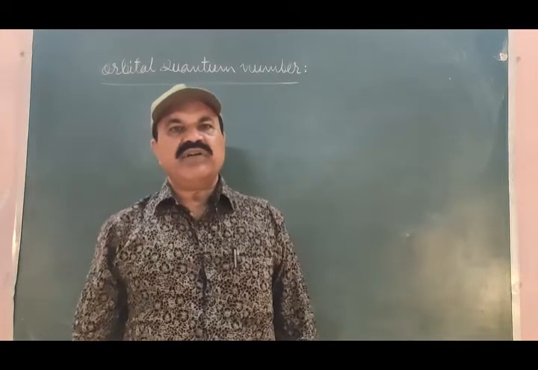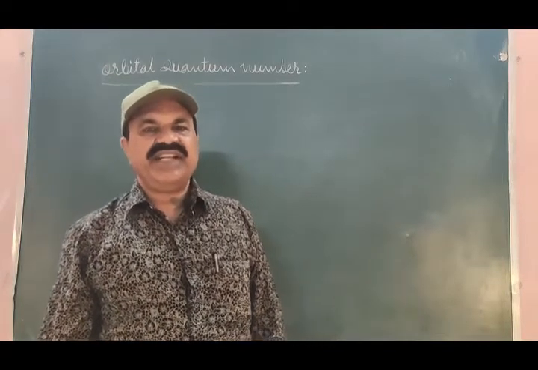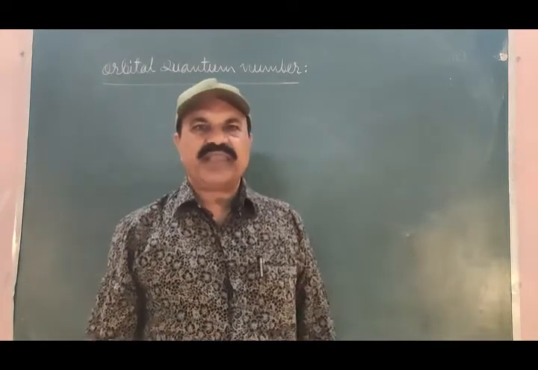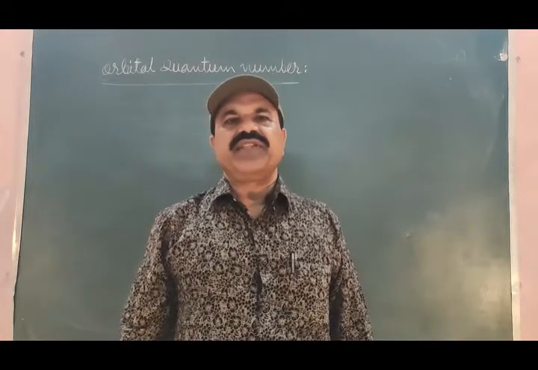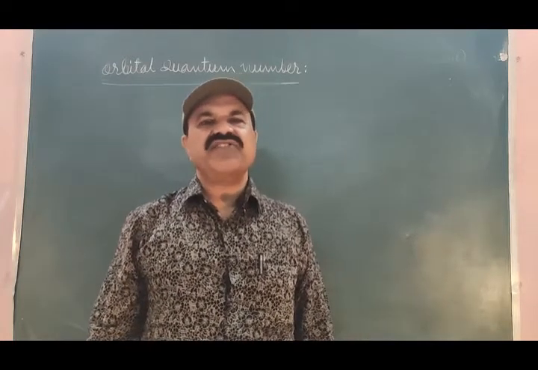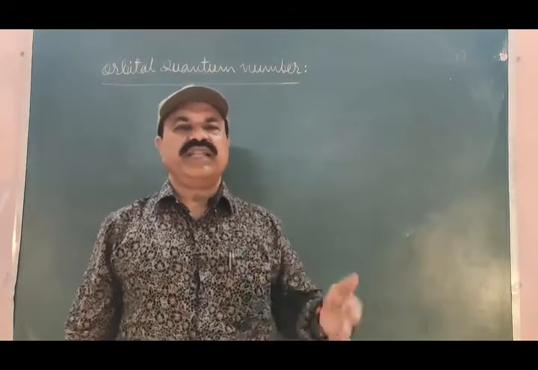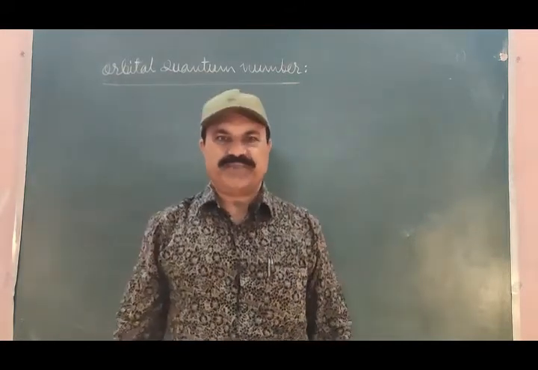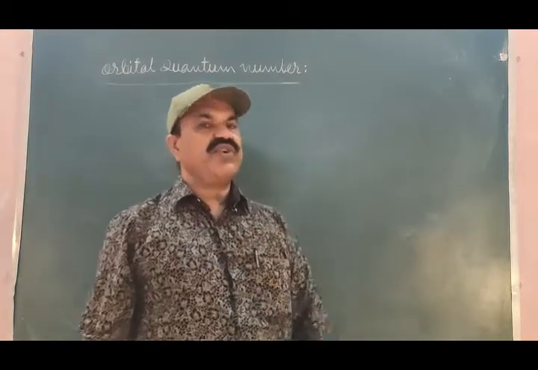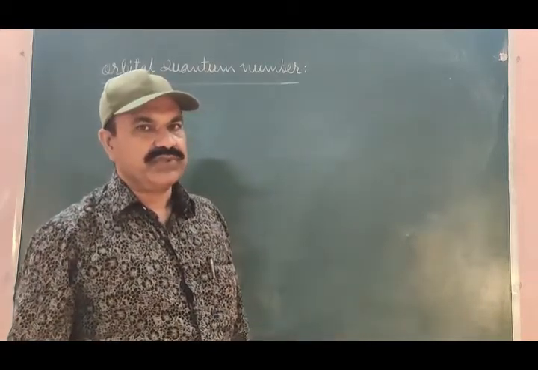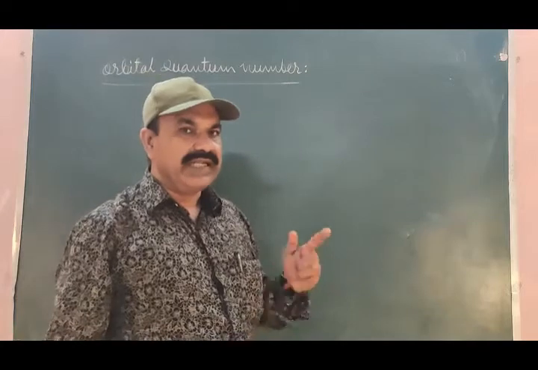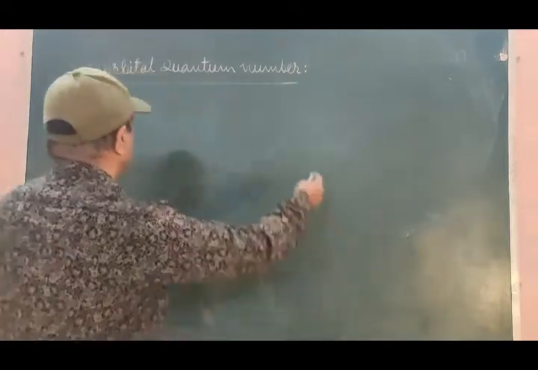The orbital quantum number can be studied by taking into consideration the differential equation involving the radial part of the spherical polar coordinate system. And the equation we derived involving the radial part is this one.